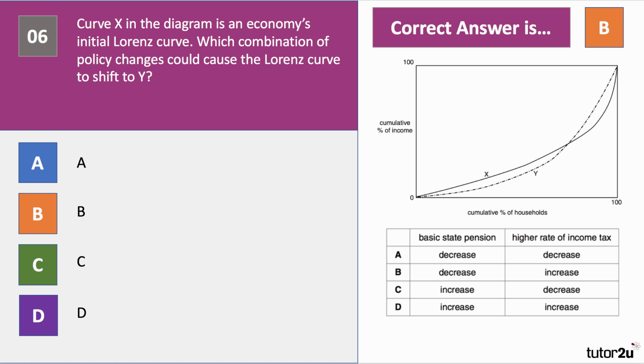On the other hand, the income going to the top 2 deciles or so has fallen. There's less income going to that group, which suggests that the rate of income tax at the top end, the higher marginal rate, has gone up. Just very quickly here, you can see that the share of income following the change in the curve from X to Y for the top, let's say the top decile, has shrunk a little bit, suggesting that the income tax system has become more progressive.